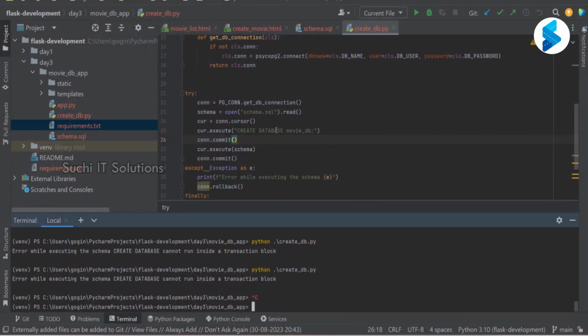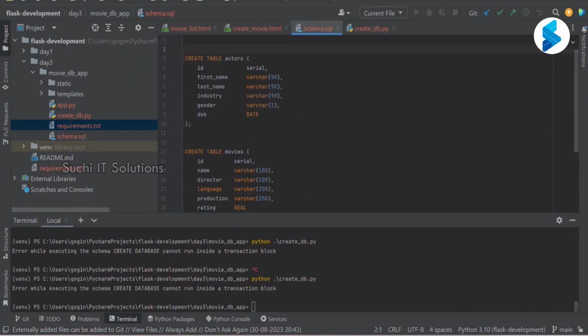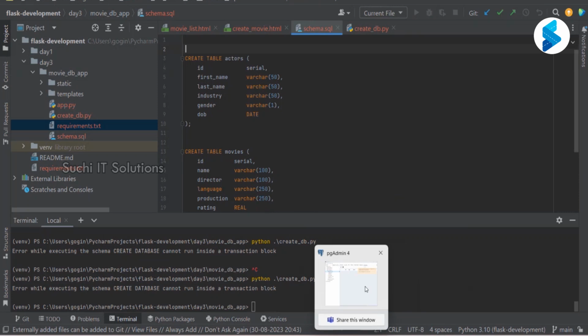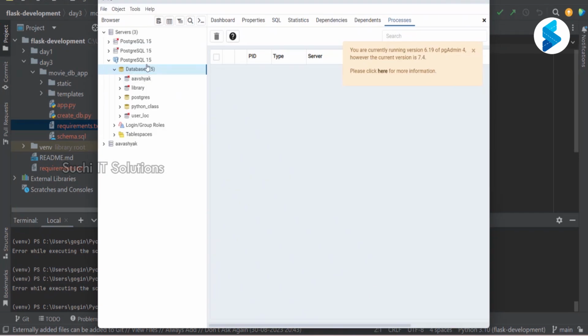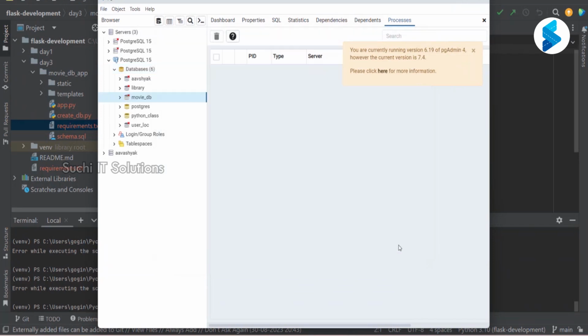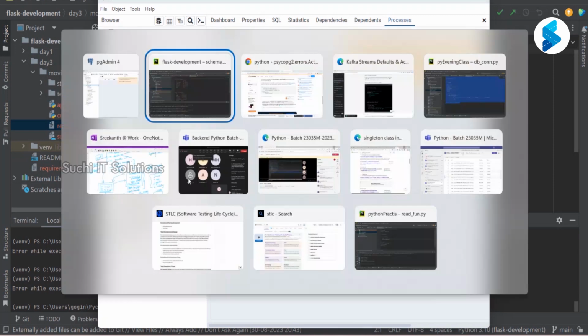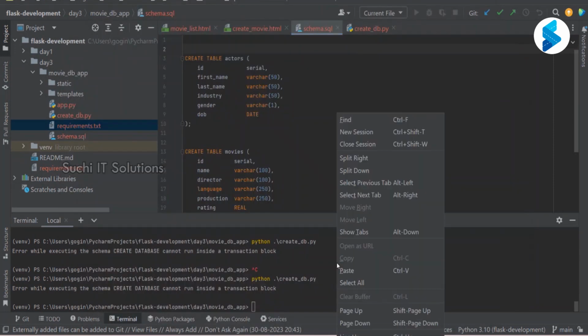So create database, because I have already given my DB, and I'm going to create my DB here. MovieDB, and that's it. I'm just going to save it. I have my MovieDB, but at this point in time, there are no tables.